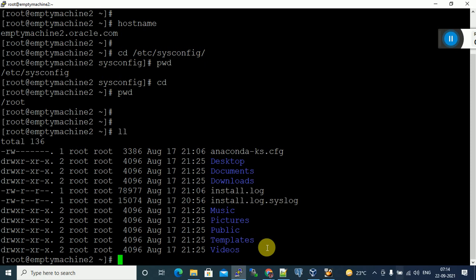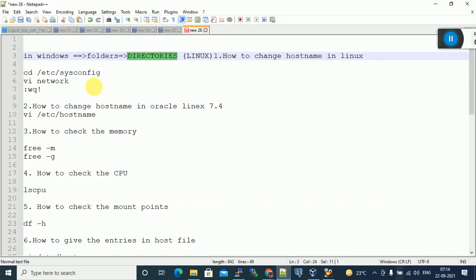In the same way, in Linux operating system, the same folder we call a directory. What is the use of a directory? We can store the files. In Linux operating system also, the purpose is the same, but the terminology is different. In Windows we call it a folder. In Linux we call it a directory. Okay, clear?